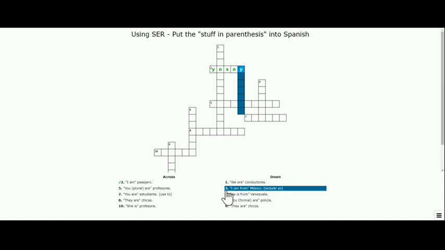Let's do one more. So 3 down here says I am from Mexico, and it's to include the yo. So we'll include the yo and soy, and then the word from, if you remember from earlier, is de.